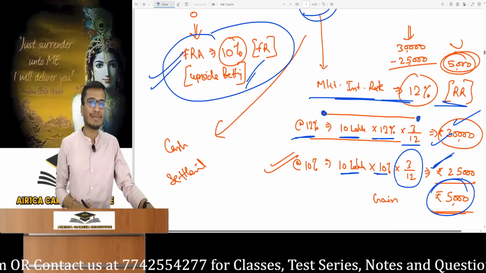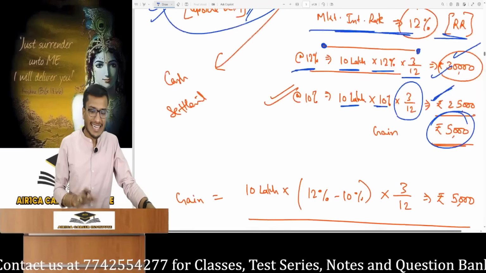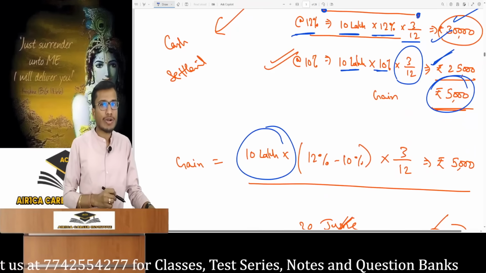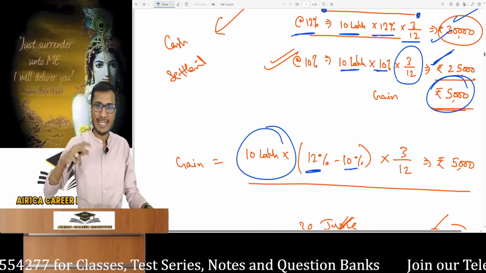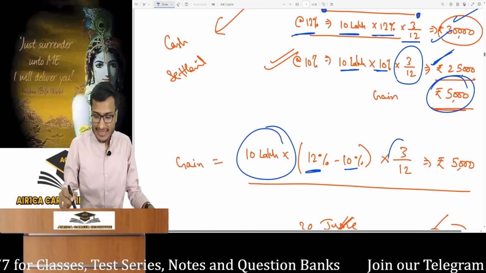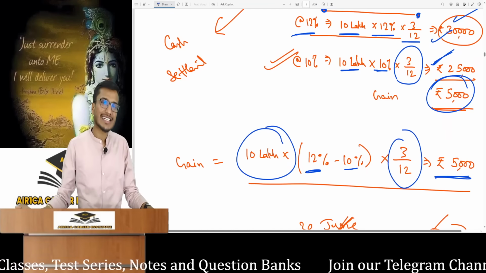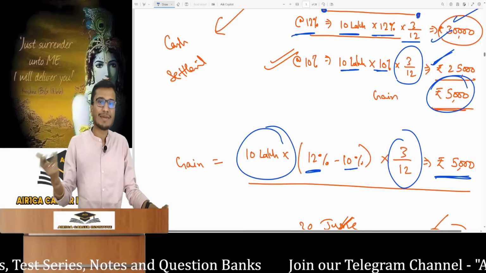Now it's visible in cash settlement. 5,000 gain is visible, settlement occurs. We had a contract for a 10 lakh loan. The rate became 12%, we bet on 10% and upside bet, so a 2% gain. We bet on a 3-month loan, meaning a 5,000 gain. The same amount came out. So this is your gain that happened in FRA.